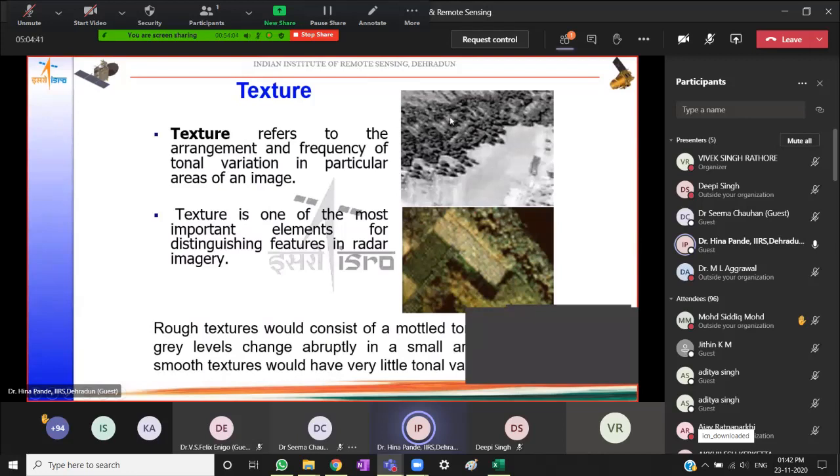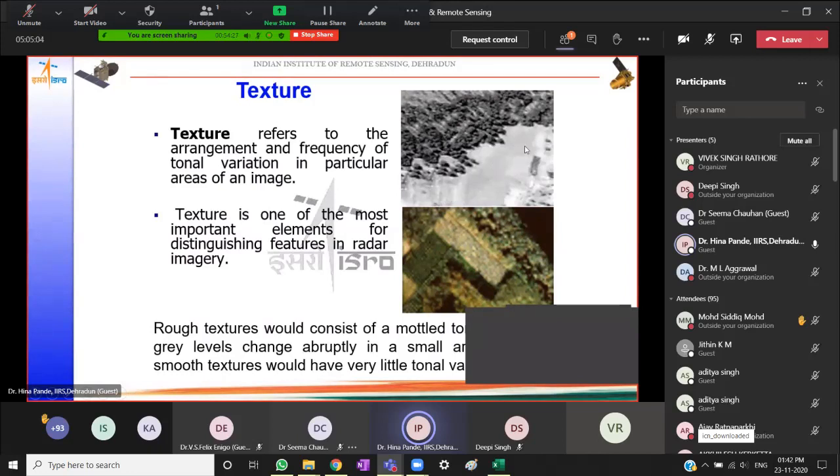The top has a visually rough texture, and the bottom has a visually smooth texture. Right? So here the tone does not change. It is a homogeneous area. Here it is heterogeneous. Right? It changes frequently, whereas there the same tone continues for a large area.